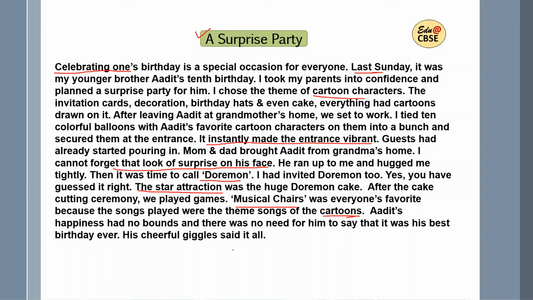So rather than writing that Adit liked it, he was very happy, this is another way to write that Adit's happiness had no bounds. You can have that image: Adit, a little boy of 10, smiling, maybe leaping and jumping and playing with his friends. Because there was no need for him to say that it was his best birthday ever, his cheerful giggles said it all. So this is how you have to write it. A quick and very brief surprise party. You have to describe the event in this way.